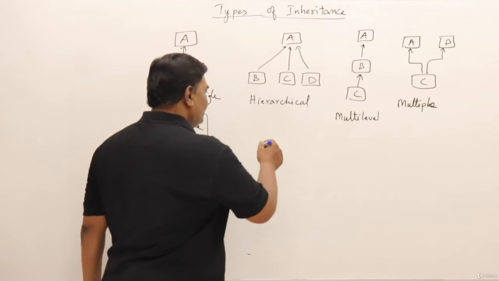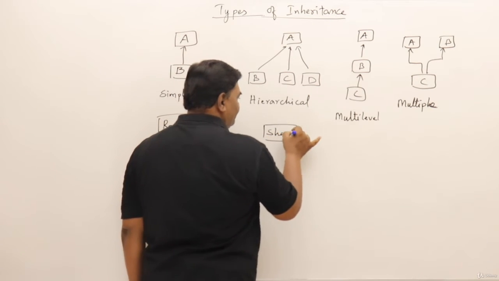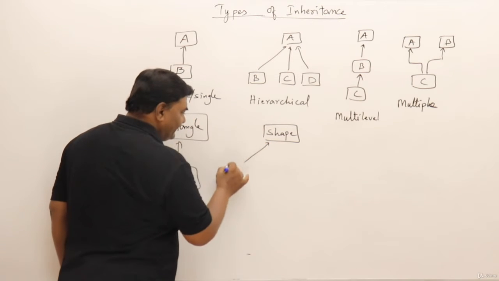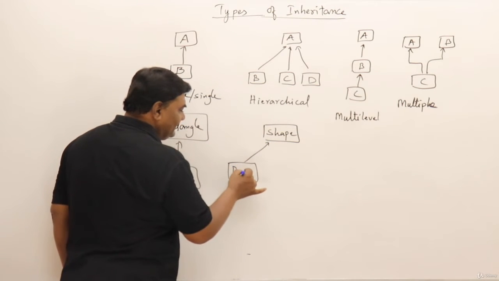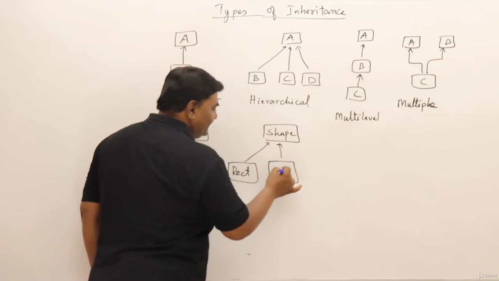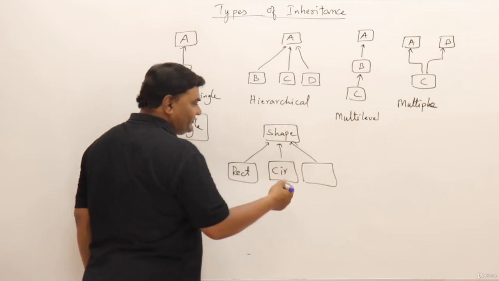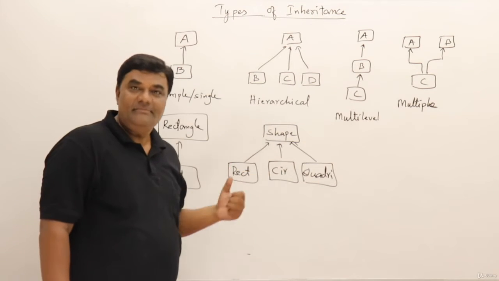Now this hierarchical. See, suppose I have a class called shape. What are the shapes? See, rectangle is a shape. Right. I'll write it in short, rect. Then a circle is a shape. Yes, circle is a shape. And quadrilateral is also a shape. So this is one example.